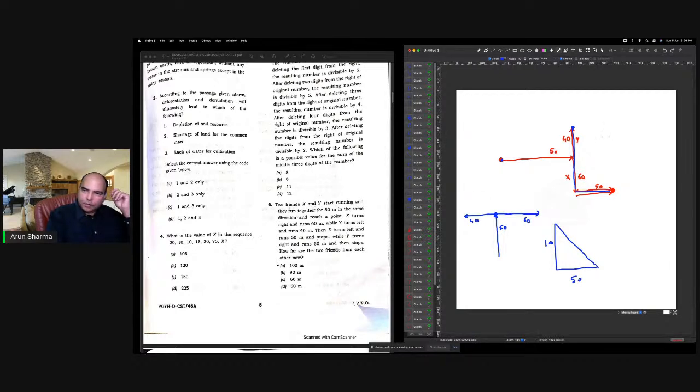Oh, I missed this. Okay, sorry. X turns left and runs 50. After that, and stops while Y turns right and runs 50. This is a basic aptitude problem. Since I'm going live and I'm trying to solve without reading properly, I'm making this mistake. So this is 50, of course. This is the easy question. Obviously the difference between them at these two points is this, and this point is 100.